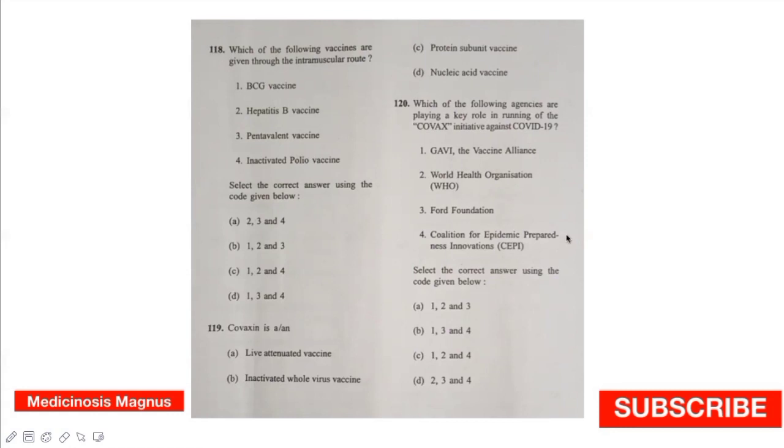So with this, we have completed all the answers for 240 questions. Check yourself how much you have got, and if you want, you can share it in the comment section as well. If there are any mistakes in this paper, please let me know and we'll correct it. It was good discussing all the 240 questions. Hopefully everyone will get a good score and will be called up for the interview.